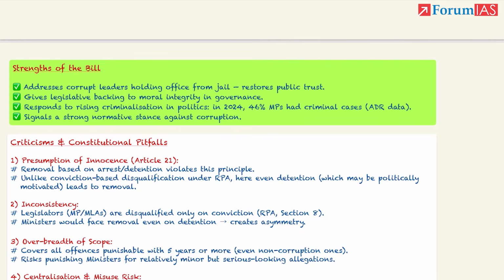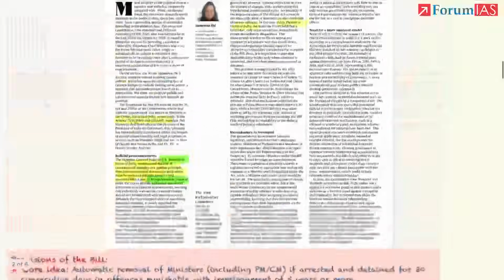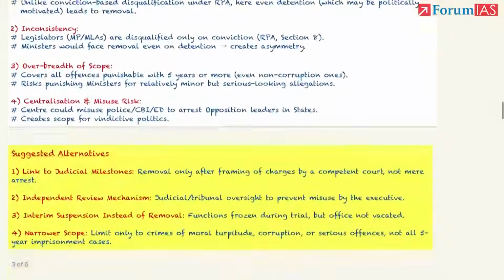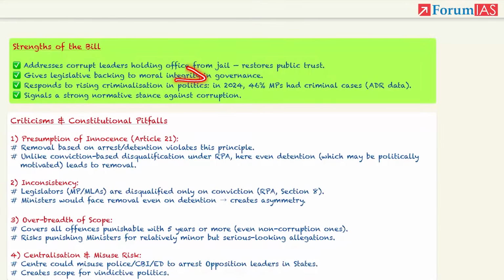Second, now the integrity in governance will have legislative backing, because it will now be a law. So according to the law, this integrity and accountability will be ensured in the governance. This criminalization we discussed, and also a strong normative stance against corruption, because MPs, MLAs, ministers, they are arrested mostly on corruption charges only. So it will act as a normative step against corruption.